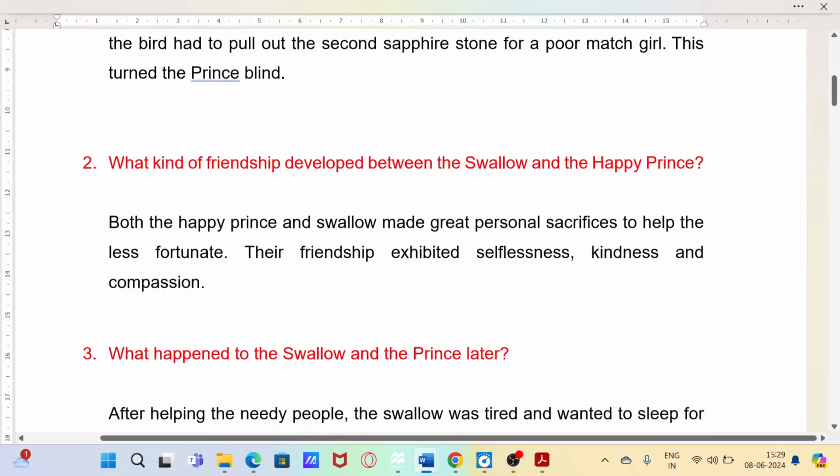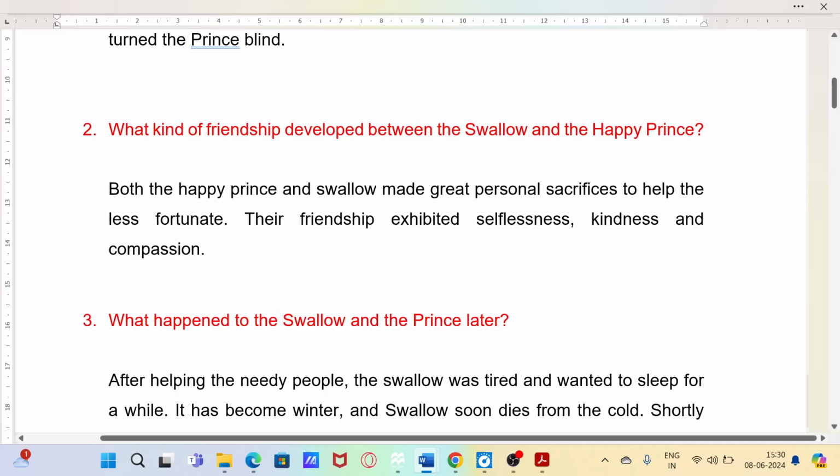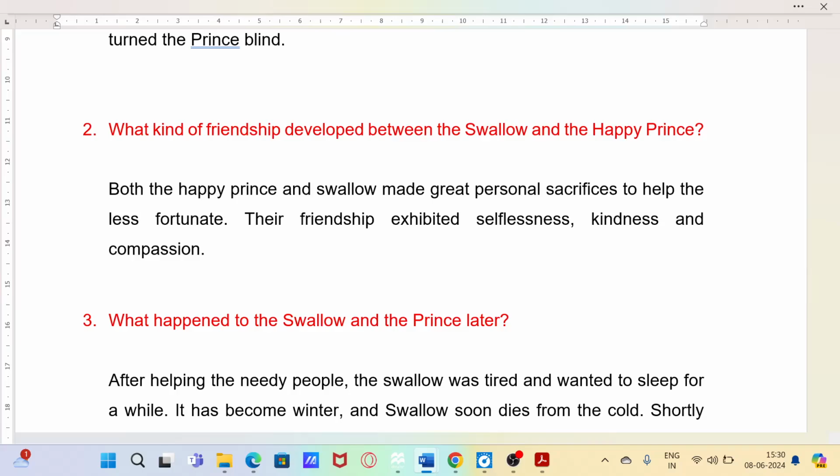Next question. What kind of friendship developed between the swallow and the Happy Prince? Answer. Both the Happy Prince and swallow made great personal sacrifices to help the less fortunate. Their friendship exhibited selflessness, kindness, and compassion.